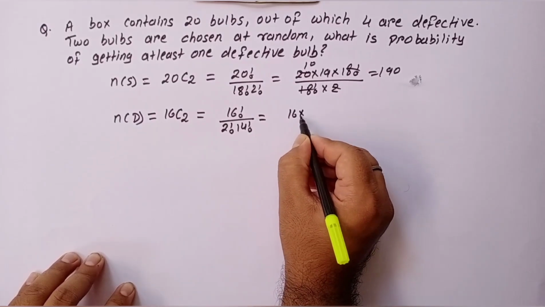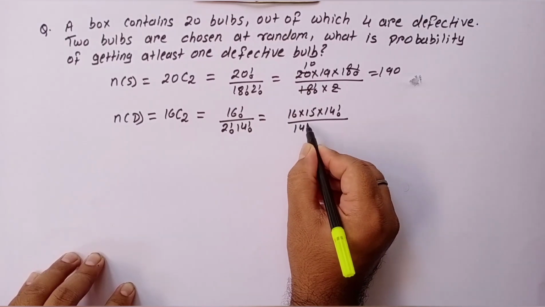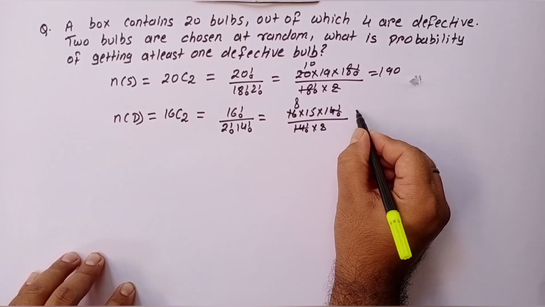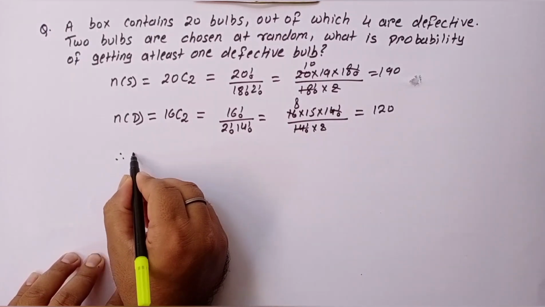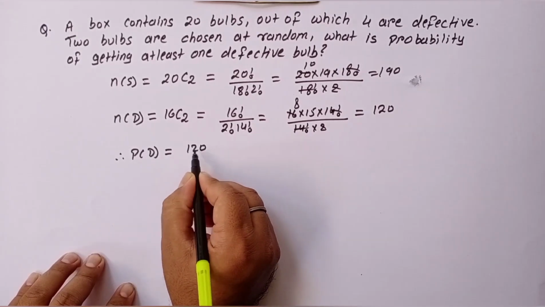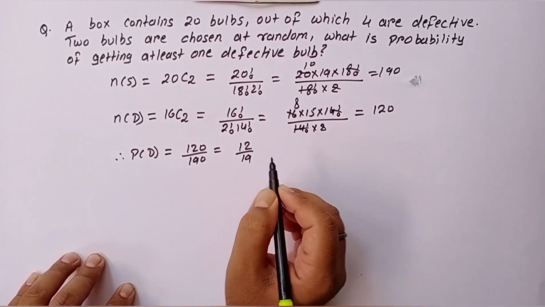So 16 into 15 into 14 factorial divided by 14 factorial into 2, that is 120. Therefore, the probability of no defective bulb is 120 by 190, that is 12 by 19.